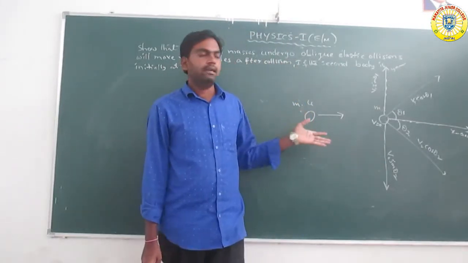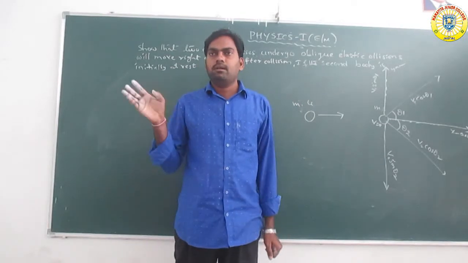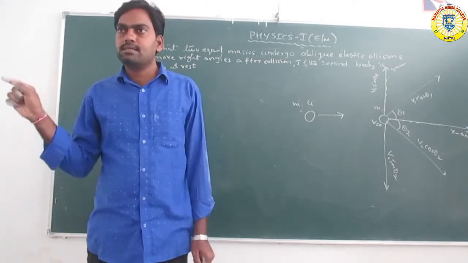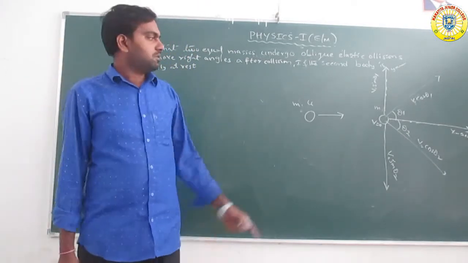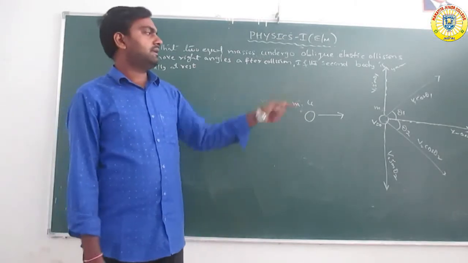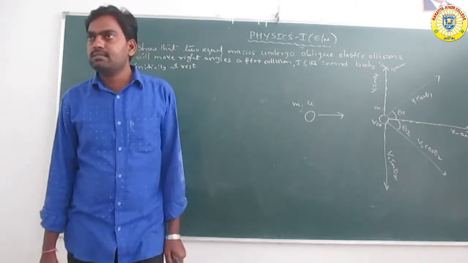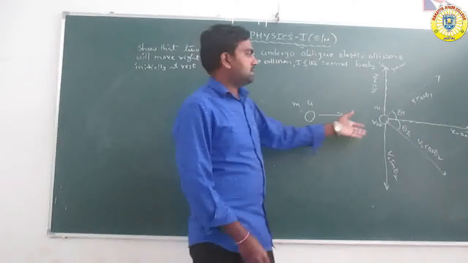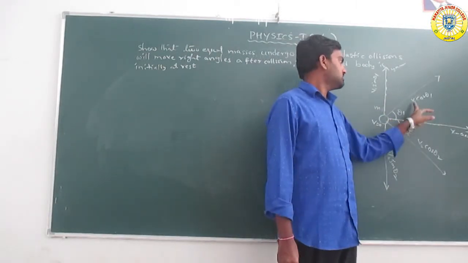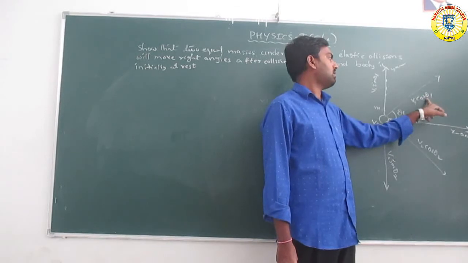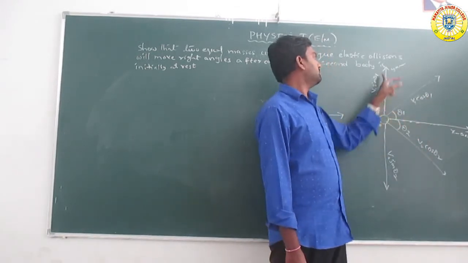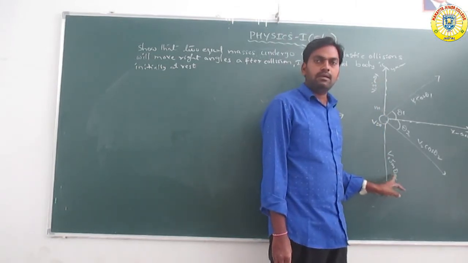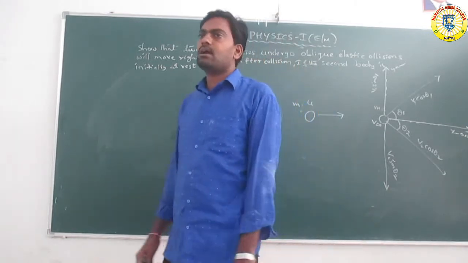Because here, as in motion in a plane, the cos theta and sin theta components are taken, u cos theta and u sin theta. Now here also like that, the cos theta and sin theta components are taken along the x axis and along the y axis. Along the x axis, with angle theta 1, v1 cos theta 1 and v2 cos theta 2. Along the y axis, v1 sin theta 1 and v2 sin theta 2. These angles are divided, the components are divided.